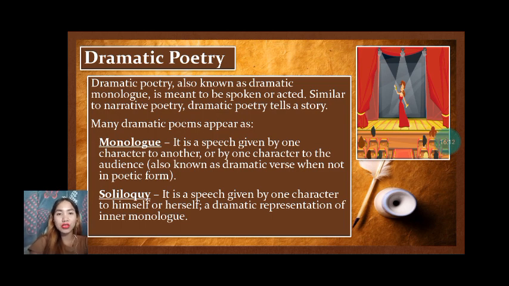One or more characters speak to other characters, to themselves, or to the reader. Dramatic poetry typically includes a tense situation or emotional conflict. Many dramatic poems appear as, first, the monologue. A monologue is a speech given by one character to another, or by one character to the audience, also known as dramatic verse when not in poetic form.